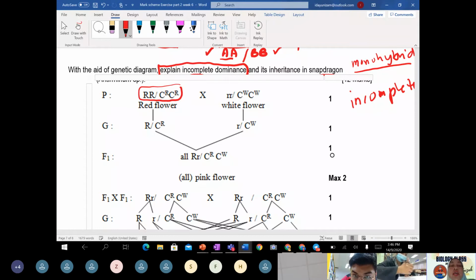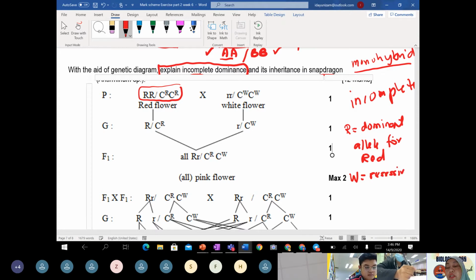You can write R as the dominant allele for red, and W as the recessive allele for white. So you can write RR or WW, or a small r.